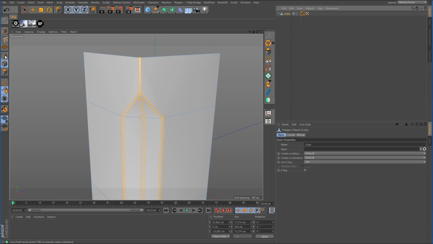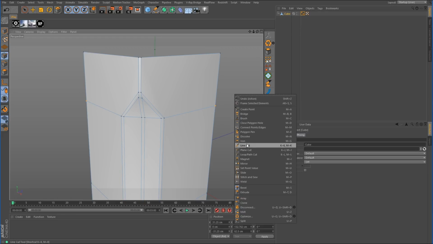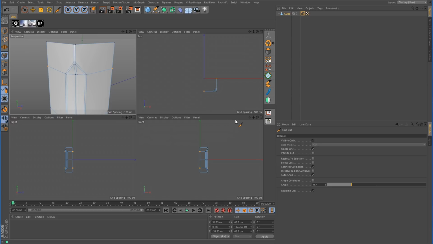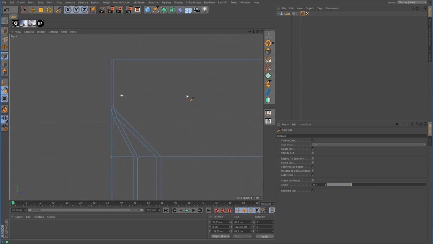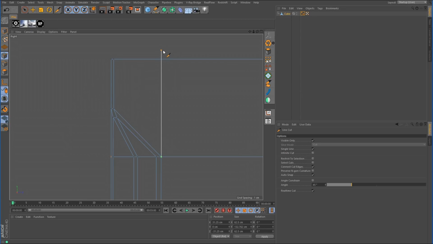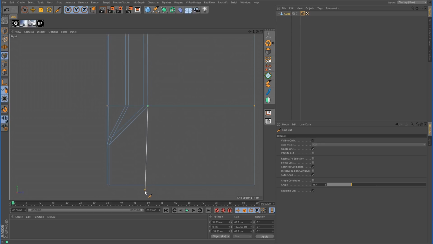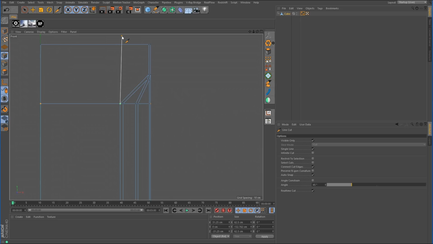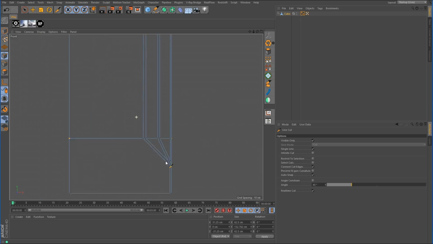Okay, so now what we want to do is grab the knife tool again, or the line cut tool. And we want to go over to a side view, and we want to click on this point here, and we want to make a vertical cut going up. So if you hold down Shift, it will lock it in 45-degree increments. We just want to go straight up and make the cut there. And we want to do one here along the bottom. And we want to go over to the other side, and we want to do that as well at the top and also at the bottom.